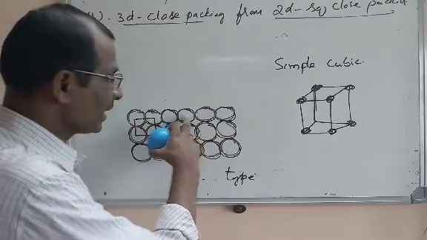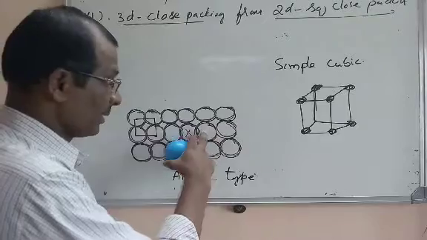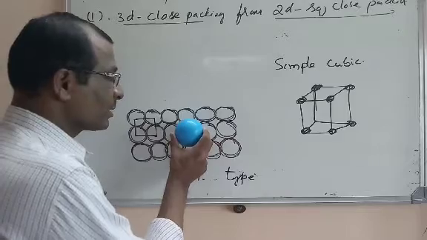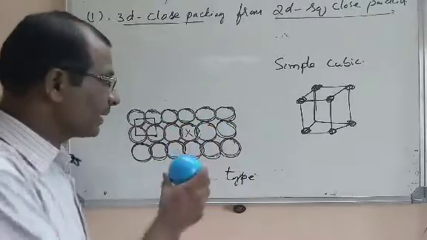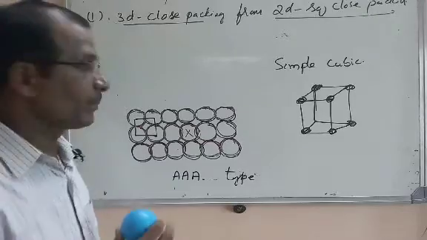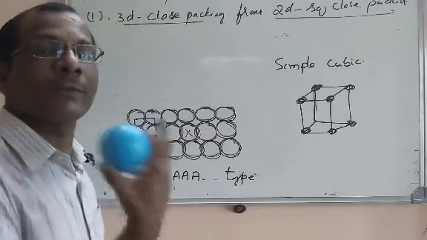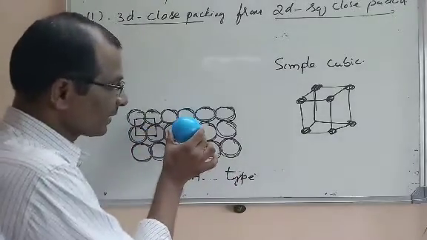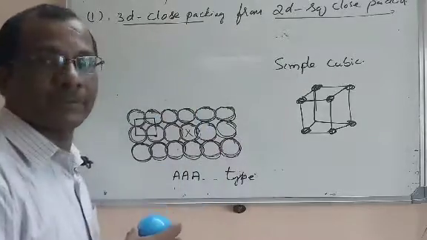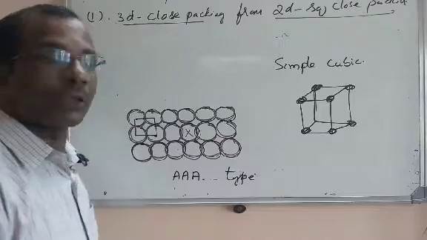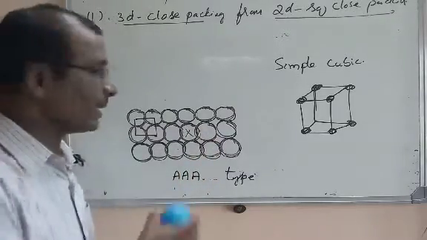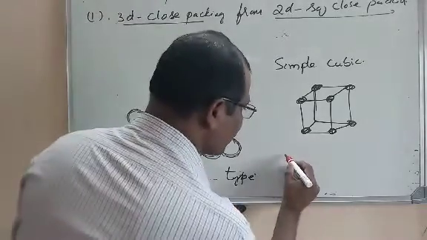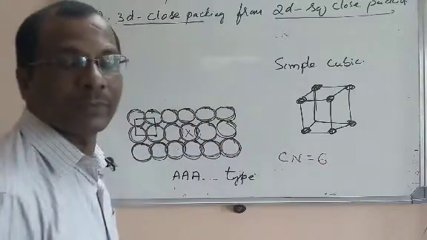This X is in contact with four spheres in the same layer, and also it is in contact with one sphere in the upper layer and one sphere in the bottom layer. That means one sphere from the bottom layer and one sphere from the upper layer. You can see here, the upper layer is in contact. In the same way, the bottom layer sphere is also in contact with X. So altogether, 4 spheres in contact in the same layer, upper is 1 and lower is 1. Altogether, there are 6 spheres in contact. So the coordination number is 6 here.